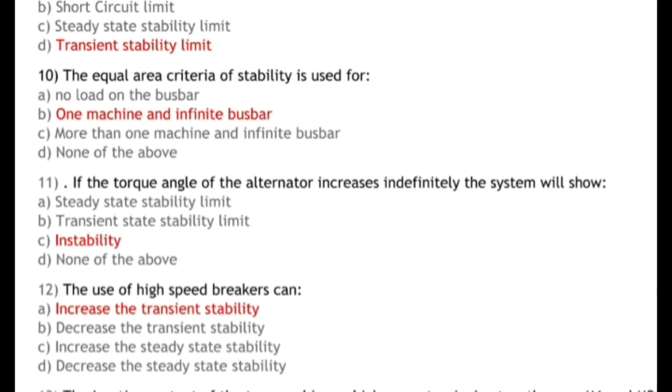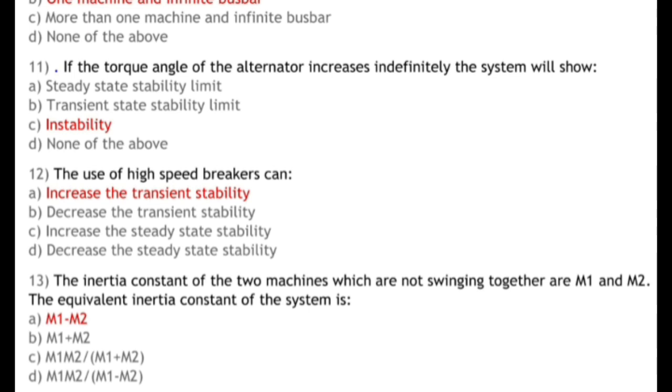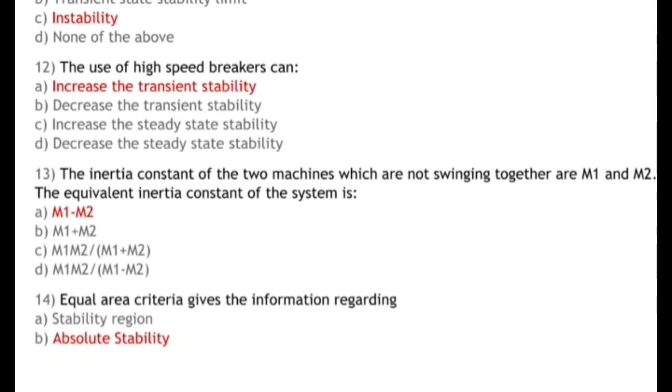Okay. Next question is, if the torque angle of the alternator increases indefinitely, the system will show? And options are steady state stability limit, transient state stability limit, instability, none of the above. So correct answer is instability. Okay. Next question is, the use of high speed breaker can? And options are increases the transient stability, decreases the transient stability, increases the steady state stability and decreases the steady state stability. So correct answer is increases the transient stability.